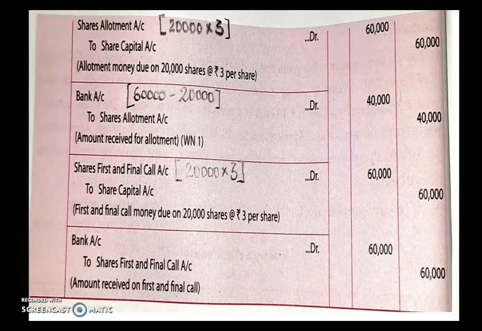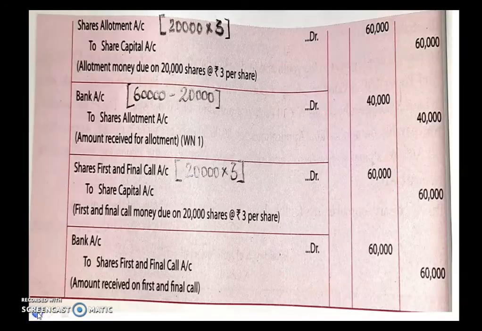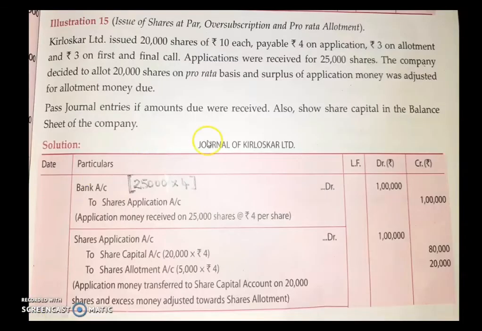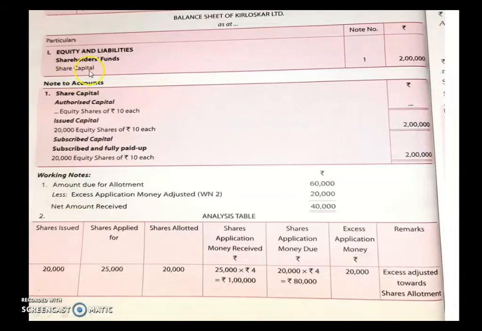Now the balance sheet of Kirloskar Limited, equity and liabilities, is given to you, with shareholders' funds and share capital. In the balance sheet, if you see the question over here, they are asking you to show share capital in the balance sheet of the company. Only share capital is being asked, so that only you have to show. Share capital, note number 1, and 2 lakh is the amount you have to show here.